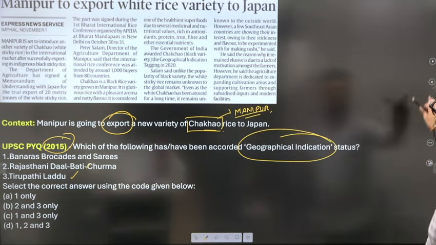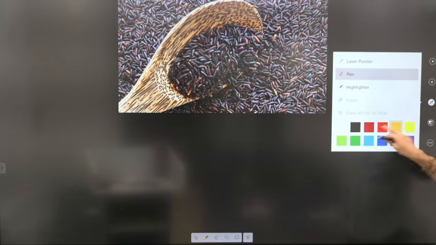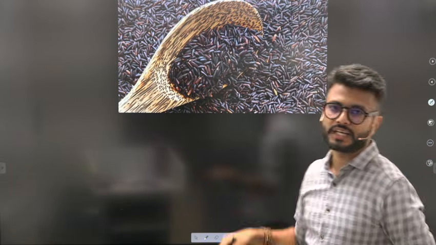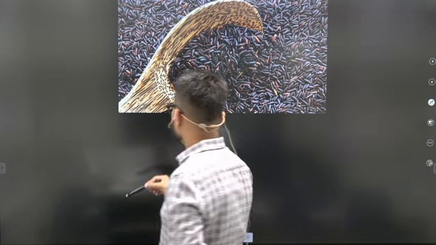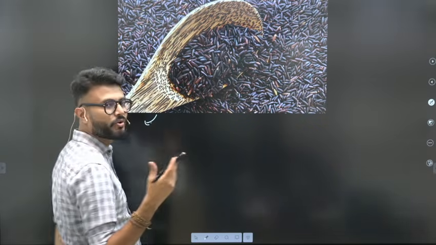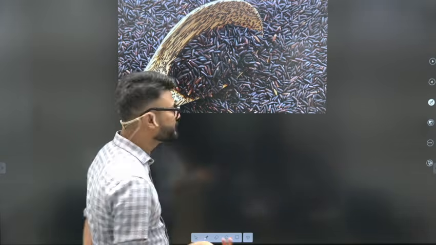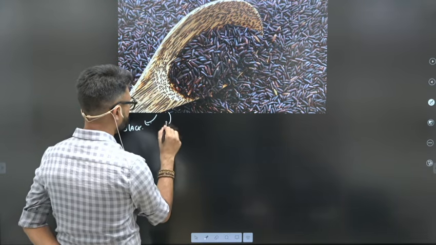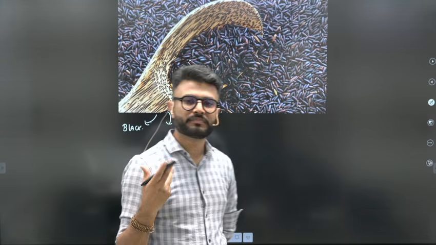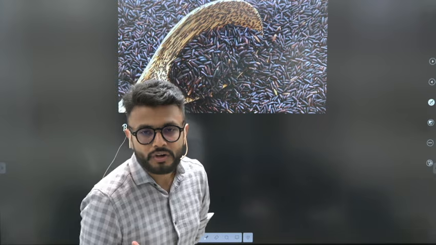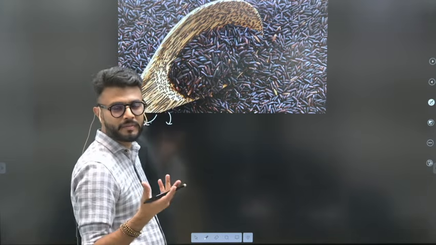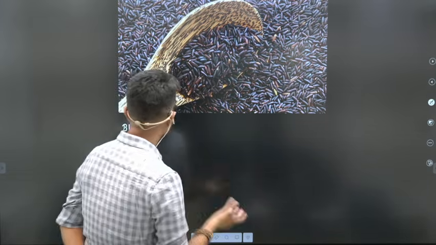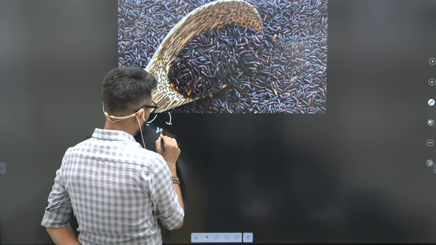Okay, this picture shows you the Chakhao rice. This is how it is. From the image you can see, if you have to talk about the important features or characteristics of this rice variety, obviously it has black color. This again is factual knowledge. In prelims a lot of facts come. There is no concept in it, so I am telling you, you just have to memorize the facts. Black in color, it has aroma.